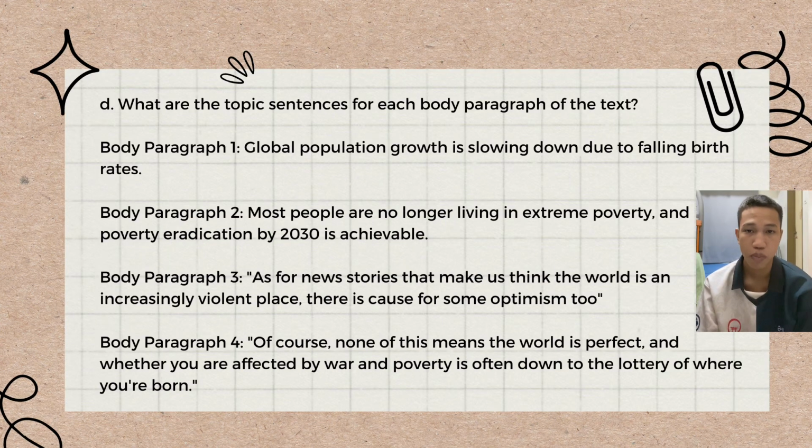Question D. What are the topic sentences for each body paragraph of the text? Body paragraph 1. Global population growth is slowing down due to falling birth rates. Body paragraph 2. Most people are no longer living in extreme poverty, and poverty eradication by 2030 is achievable. Body paragraph 3. As for news stories that make us think that the world is an increasingly violent place, there is cause for some optimism too. Body paragraph 4. Of course, none of this means the world is perfect, and whether you are affected by war and poverty is often down to the lottery of where you are born.